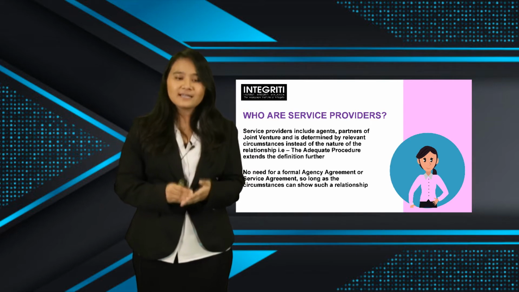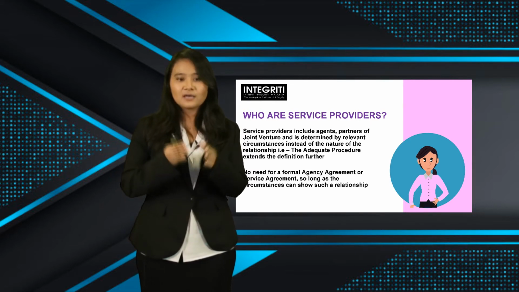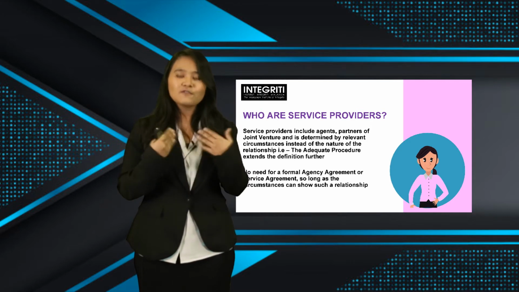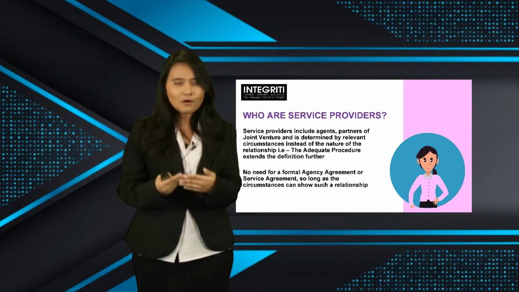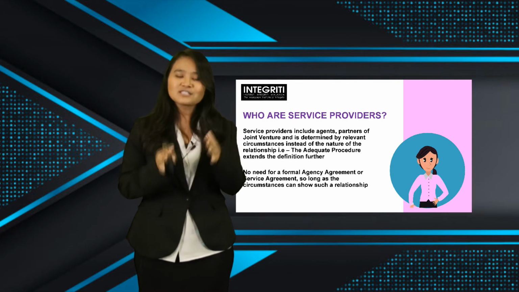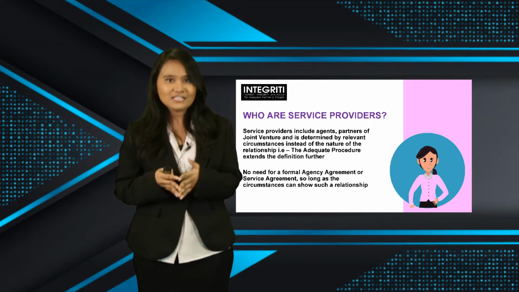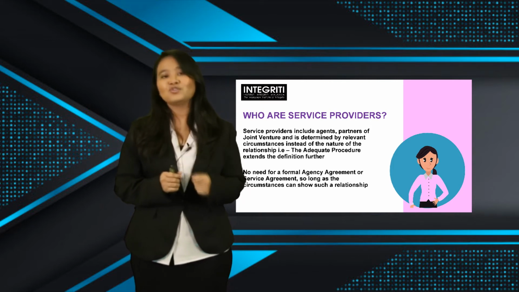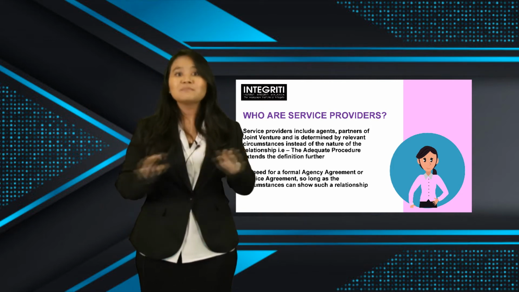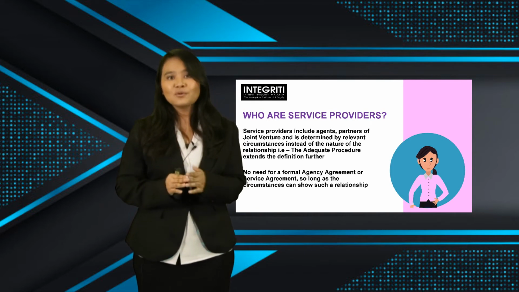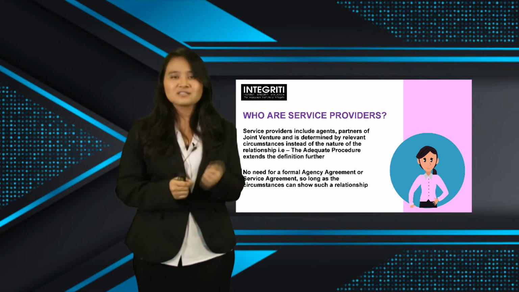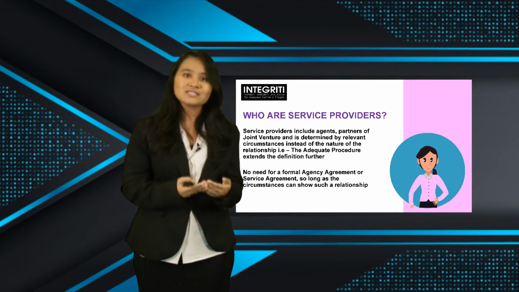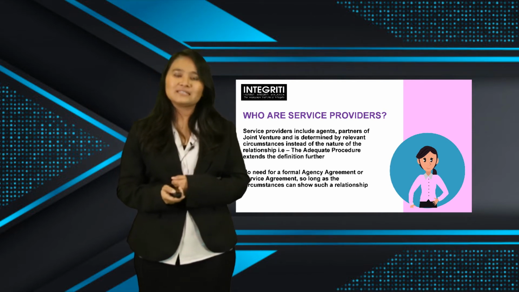And when I said that they are not determined by the nature of the relationship, this would mean that there is no requirement for a formal agency agreement or a formal service agreement. So long as the circumstances can portray such a relationship, these people are to be considered as associated persons to your commercial organizations. So be mighty cautious, because you never know who are these people performing services for or on behalf of you and are acting in such a way that would bring you towards Section 17A, corporate liability.